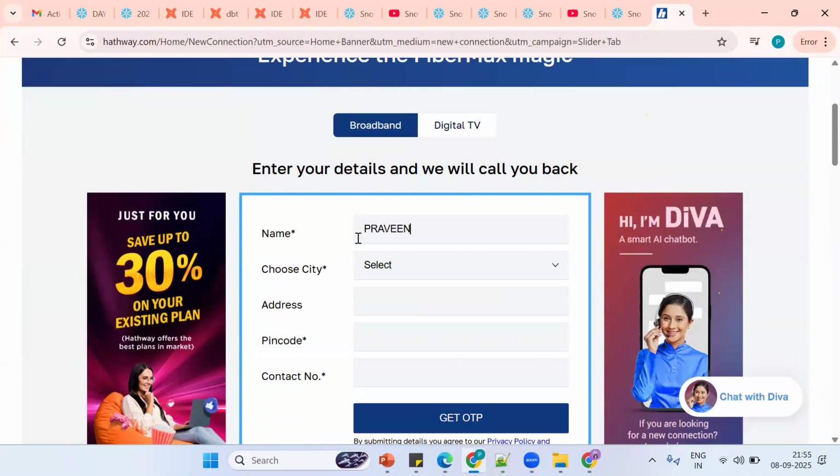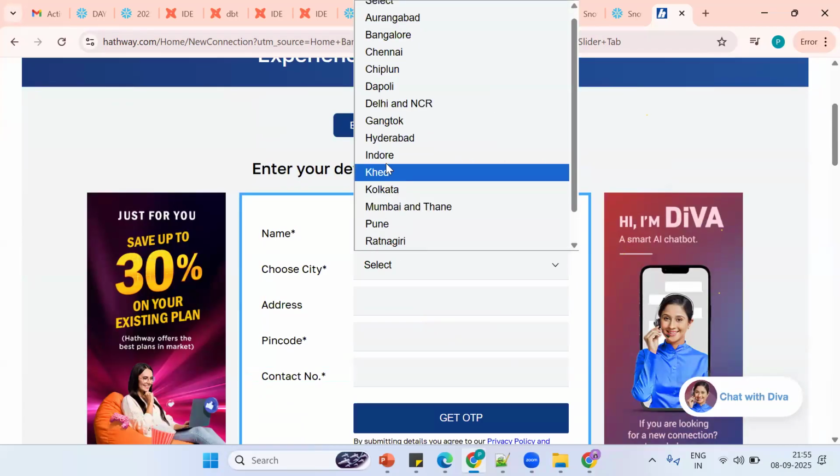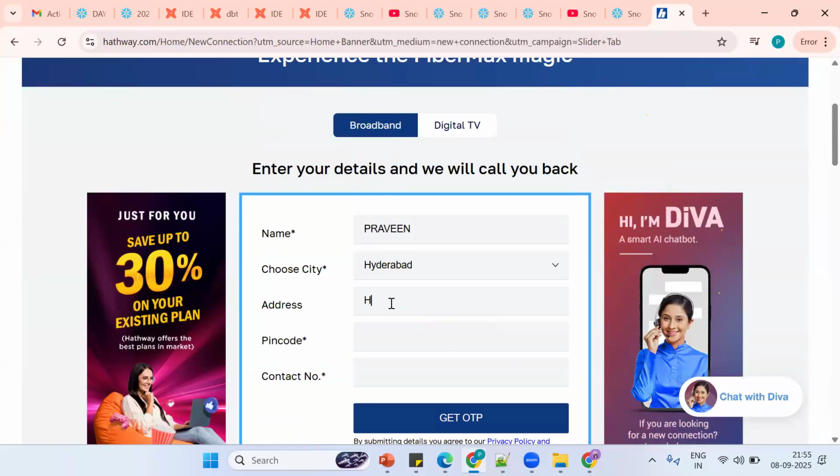I'm giving my details. So Praveen, I'm saying Hyderabad. So Hyderabad is my address. A pin code something like this. Contact number is like this. Now what happened? Get OTP. Now, get OTP, but first this data needs to be stored. Where exactly should this data be stored? First we should have what?